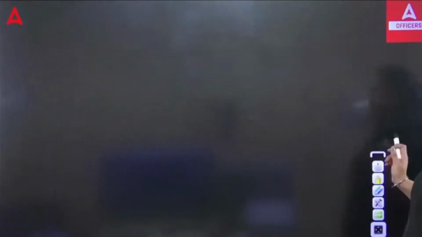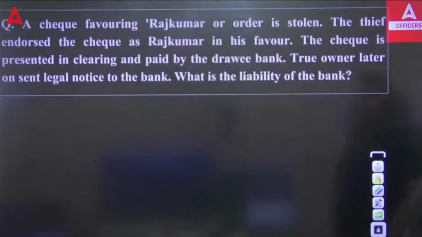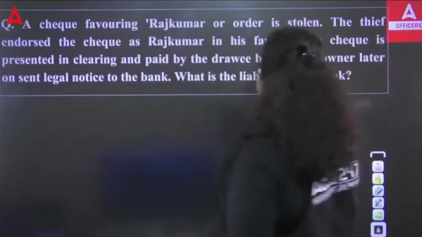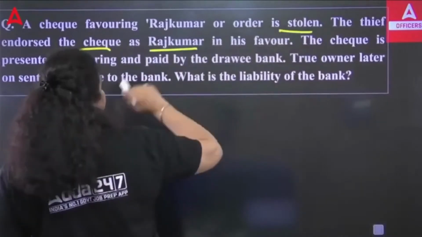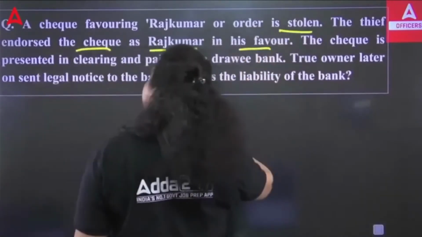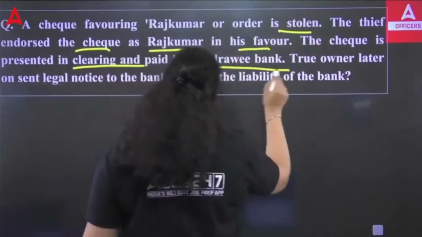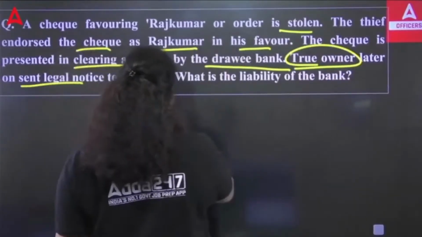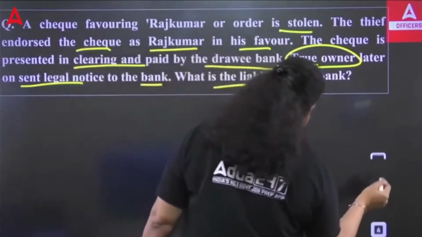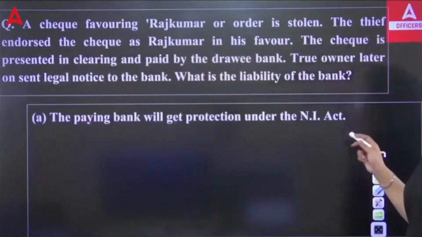Okay. Now, next question. A check favoring Mr. Rajkumar or order is stolen. The thief endorsed the check as Rajkumar in his favor. The check is presented in clearing and paid by the drawee bank. The true owner later on sent a legal notice to the bank. What is the liability of the bank? This is a kind of case study.